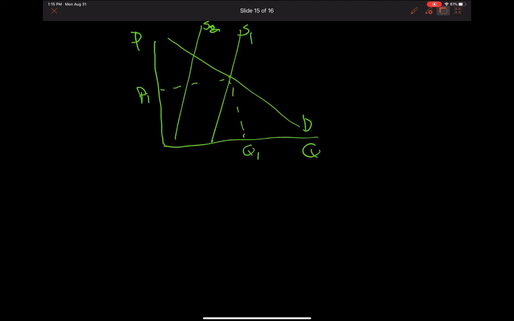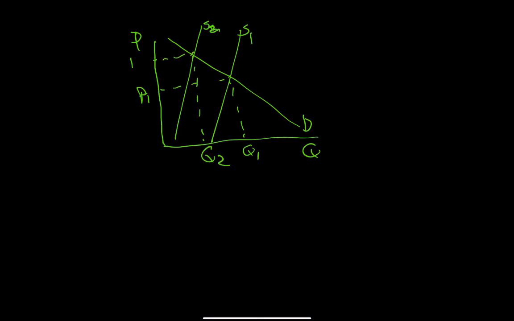But this event drives the price up. Now, if they placed a price ceiling at price 1, you can see that at price 1, quantity demanded would be here and quantity supplied would be here. So if the price was not allowed to go up to price 2, this would be the shortage.